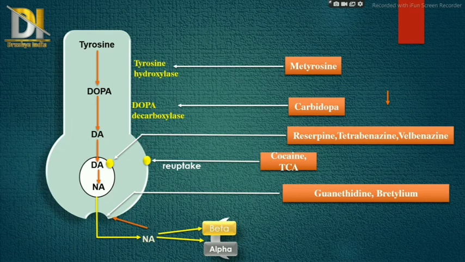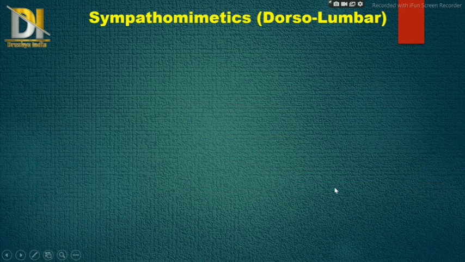Now the next two drugs are guanethidine and bretylium. These two drugs inhibit the release of noradrenaline from vesicles. So this was all about the general biosynthesis of noradrenaline.